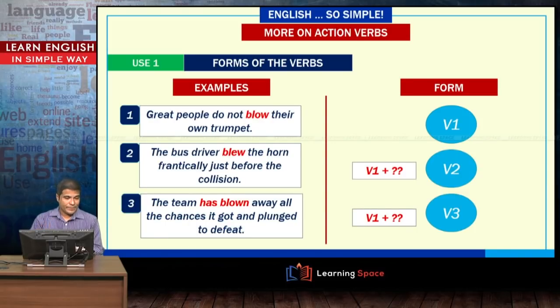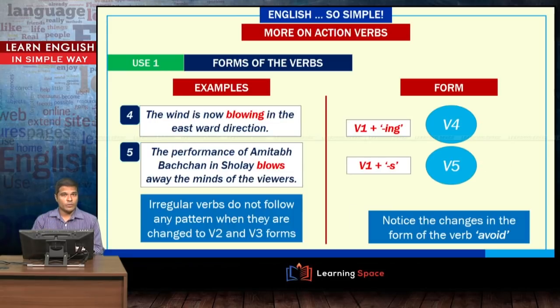If we look at more examples here, great people do not blow their own trumpet. So, this is the base form or the V1 form, absolutely no problem here. The bus driver blew the horn frantically just before the collision. Is it blowed? No. We are not adding anything after V1. So, it is not following a set pattern. The same with the next one. The team has blown away all the chances it got and plunged to defeat. So, again it is not following any pattern. V2 and V3 are not following the pattern that normally regular verbs follow.